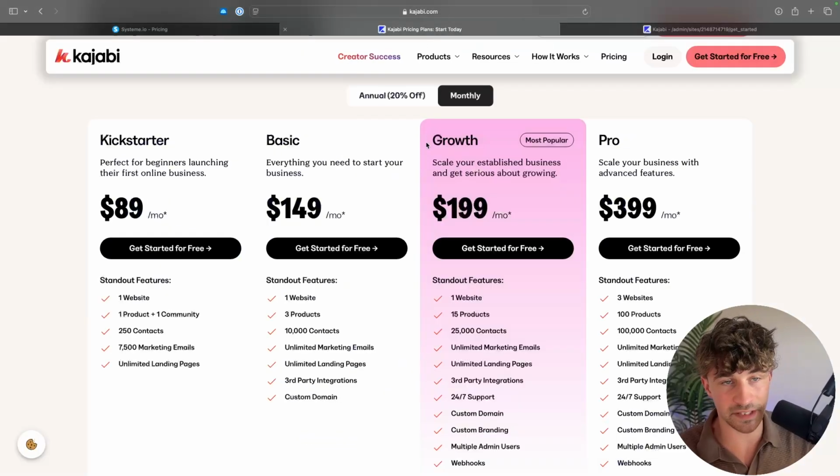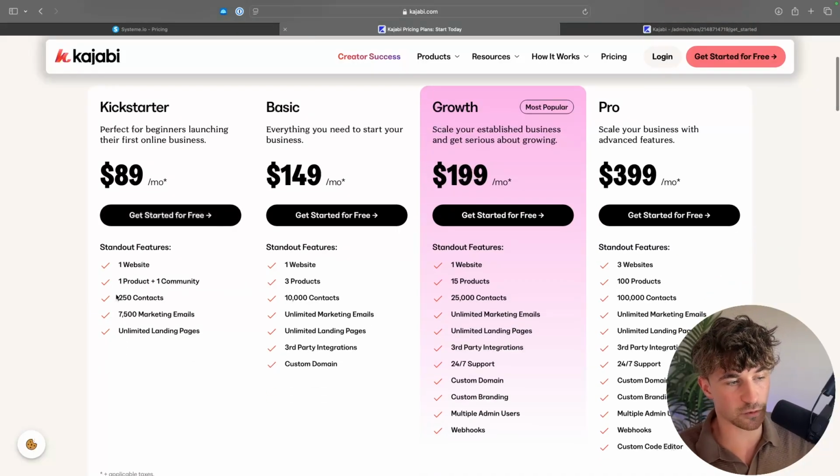Whereas on Kajabi, the cheapest plan is $89 per month. There's no free plan. There is a free trial, but after that initial 30-day free trial, the cheapest plan is $89 per month. With this, we can also see it's pretty limited. Like we can only get 250 contacts, 7,500 marketing emails, 1 website, 1 product, and 1 community.